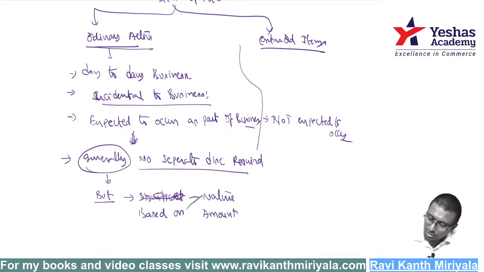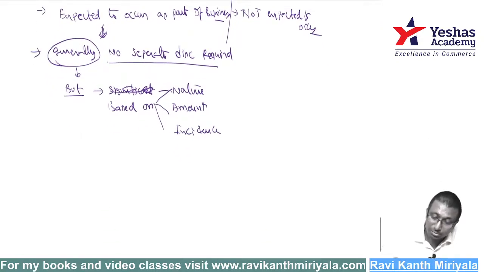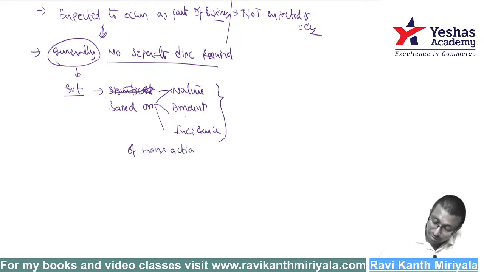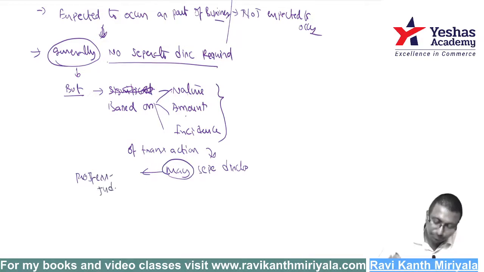Based on nature, based on amount, based on the incidence of the transaction. Means under what circumstance it took place. Incidence of transaction, right? It may require a separate disclosure. When I say it may require a separate disclosure, my dear friend, it is a judgment. It is obviously a professional judgment.